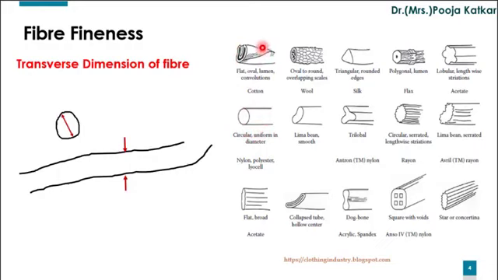Cotton fiber has a bean-shaped cross section. Wool has an oval to round shaped cross section. Viscose has a serrated cross section. So, in general, it is not at all possible to express the size of fibers in terms of diameter, which is commonly used for the rest of the materials such as steel wire, chalk, etc. There are different ways to express fineness of fiber.